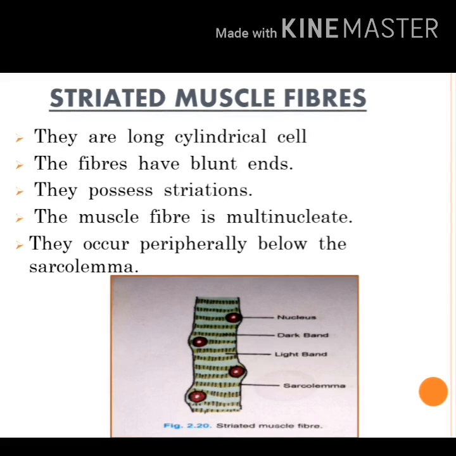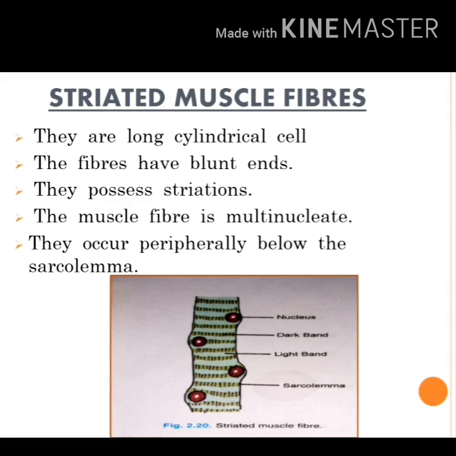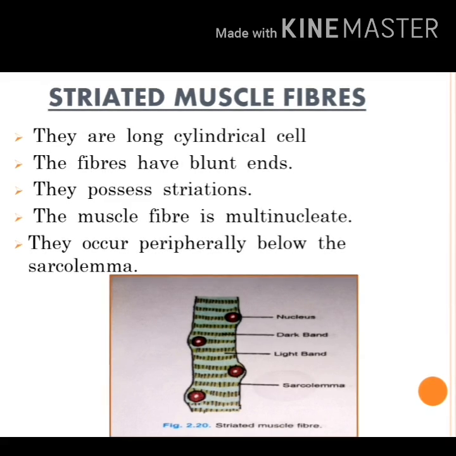And third, dark and light bands are present, or they possess striations. What type of muscles are these? What is the function? They are voluntary in function. They work under our control.